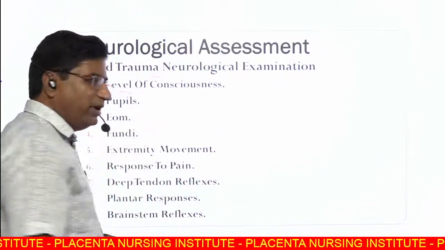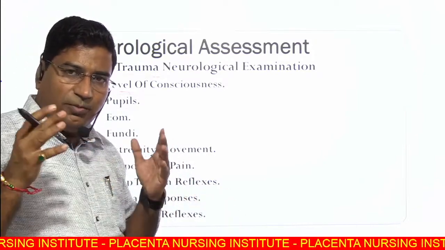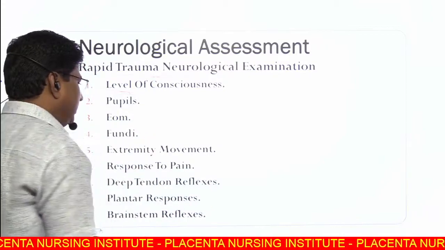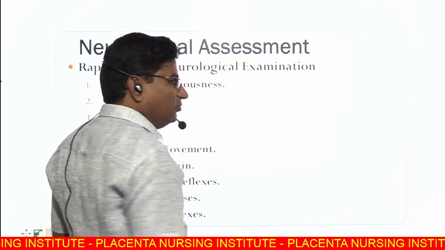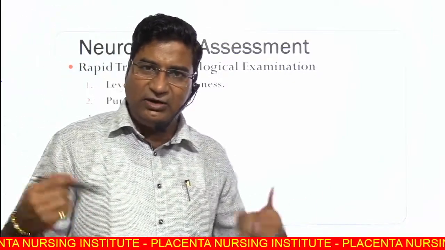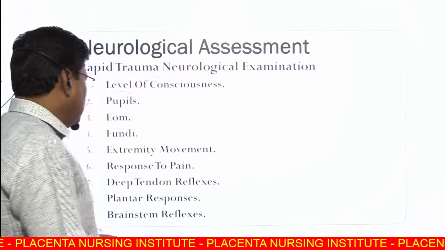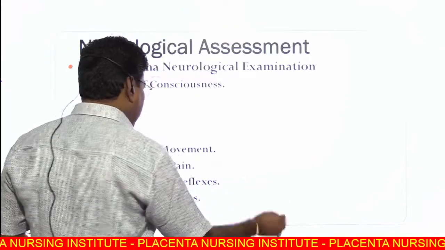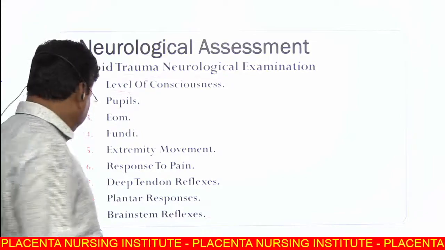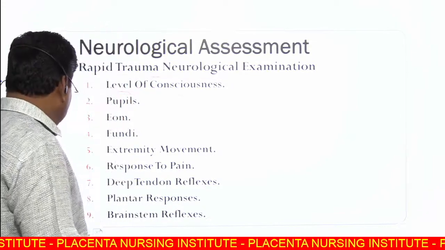Then extraocular movements: both eyes are conjugate in direction or opposite in direction movements. Then fundus examination, extremity movements. When you give a painful stimulus to the patient, the patient responds accordingly: flexor response, extensor, try to localize or localize, go for response to pain. Then deep tendon reflex and plantar and brain stem reflex. If the patient is not responding, then go for the brain stem reflexes, caloric test and nystagmus test.